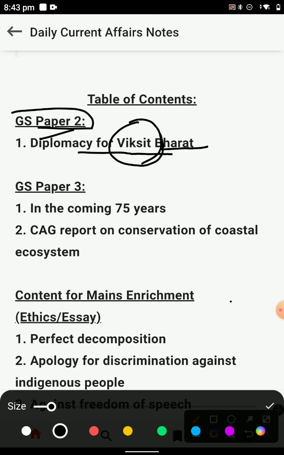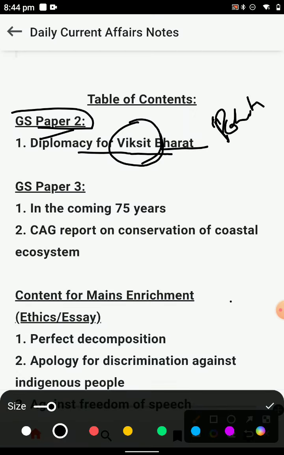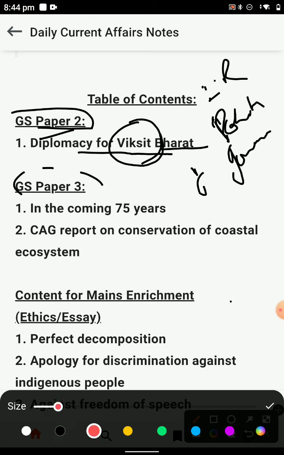It is relevant for GS polity as well as governance, and your IR will be covered. Then your third paper also has the economic section.